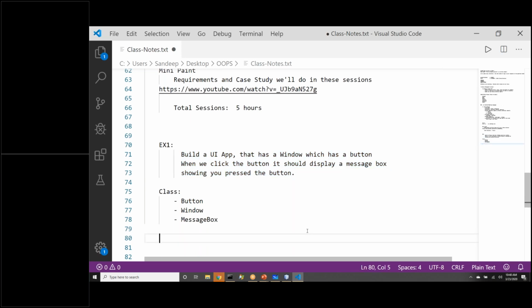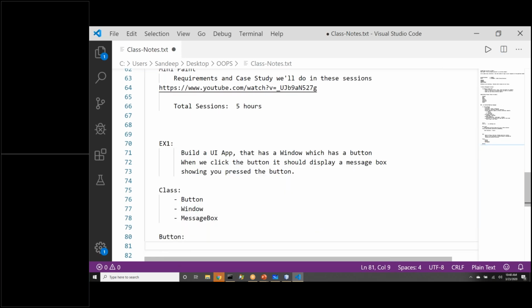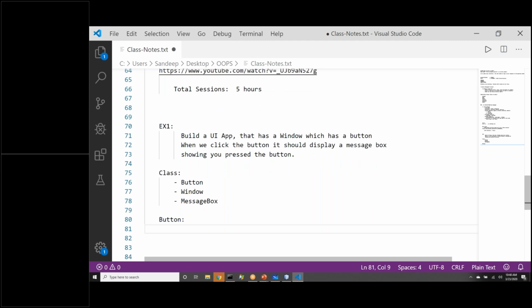Perfect. So now we go one more step ahead. Let's take a look at those classes one by one and see what attributes or functions those classes will have. Let's focus on button class. We are talking about its class diagram now. Can you tell me what are the data members, properties of button? Yeah. State. What is meaning of state, Vaishnavi, here?